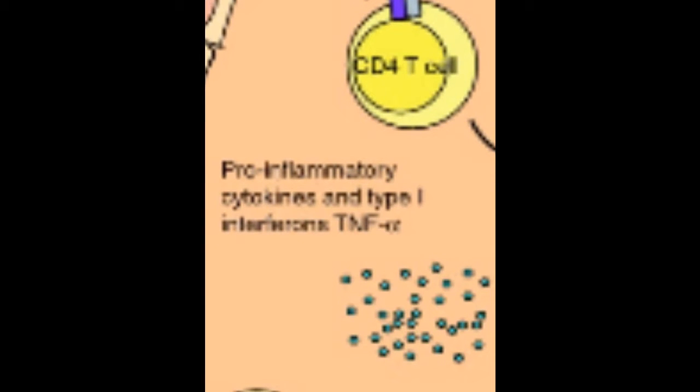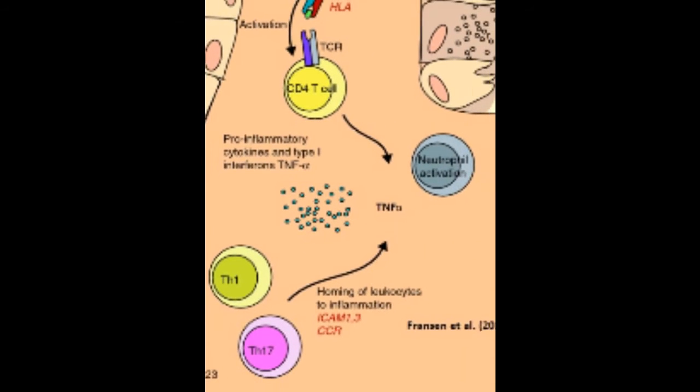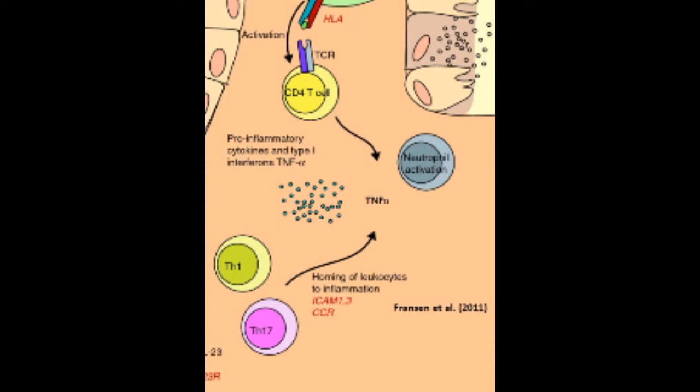All the displayed processes could finally lead to the homing of leukocytes to inflammatory sites via the ICAM1 and ICAM3 adhesion molecules, and eventually neutrophil recruitment. Neutrophils, when activated, release various tissue-degrading compounds into the extracellular space. The most important of these chemicals are the lysosomal enzymes, myeloperoxidase, and elastase. Consequently, chronic inflammation, ulceration, and deeper microbial penetration will occur.